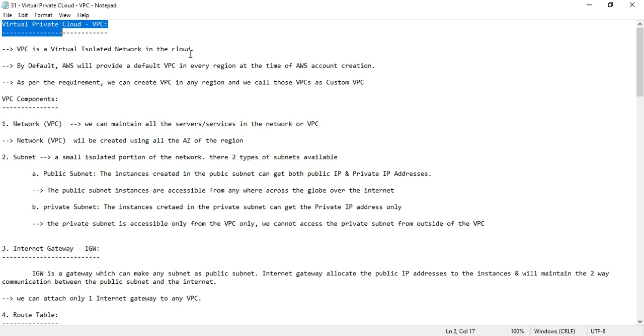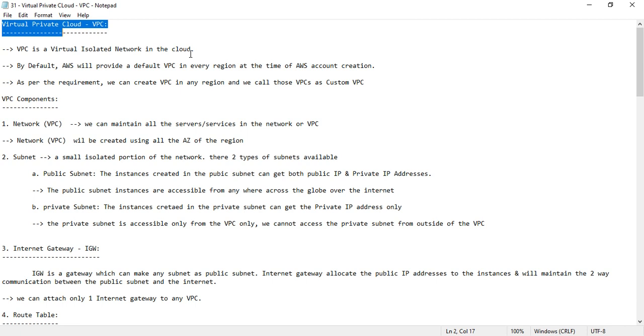Based on my requirement, based on the scale, based on the size of the resources, based on the IPs, based on the hosts which I am going to create in that particular VPC, I'm going to create a customized VPC as per my organization's requirement.